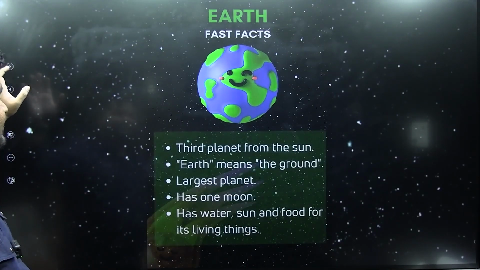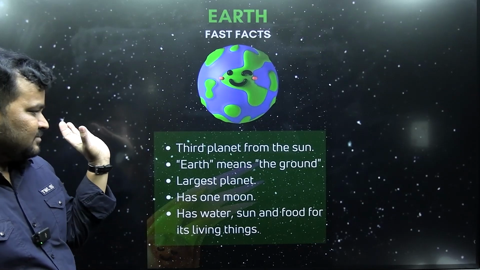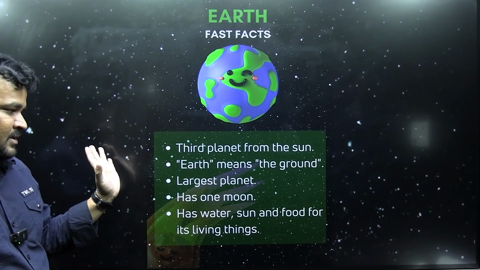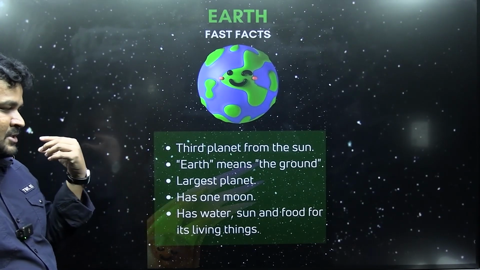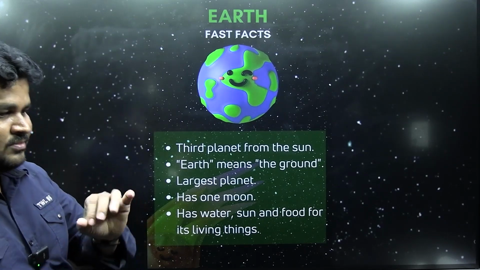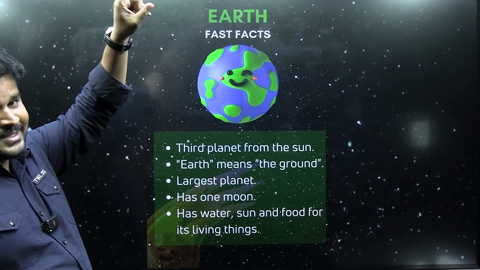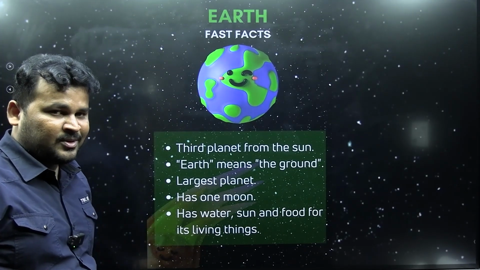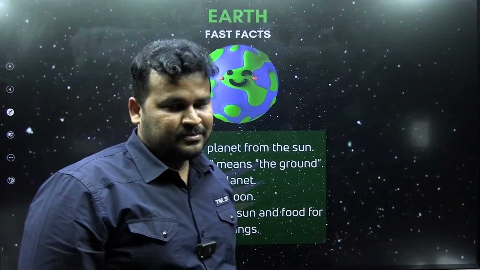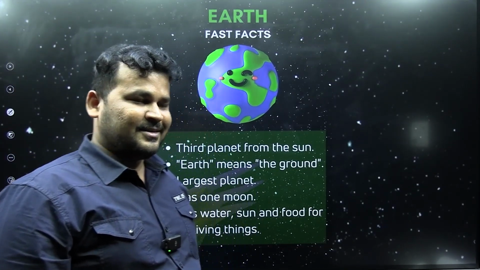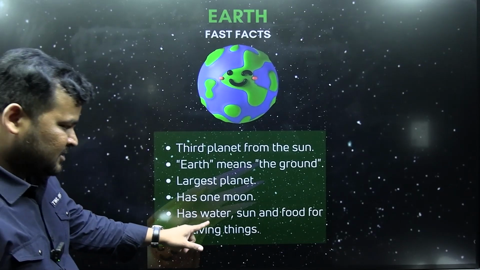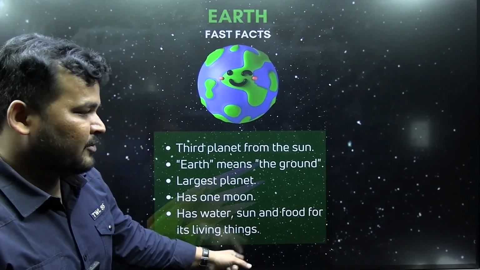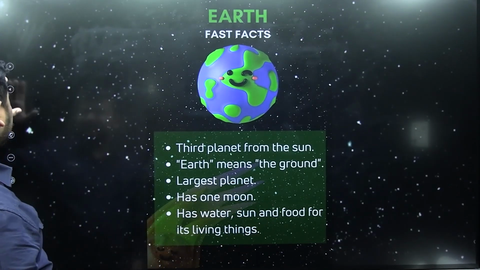Now, Earth. Third planet from the sun. Earth means the ground, fifth largest planet, has one moon. That's what we see in the sky during the night. What we call Chandamama, Jabili, like that. Has water, sun, and food for its living things.